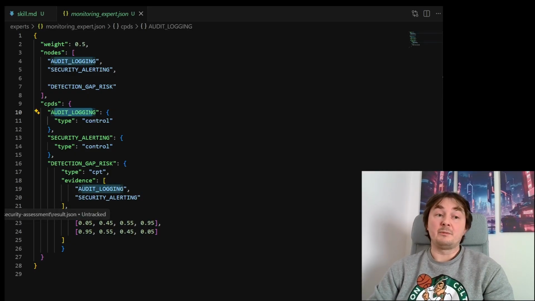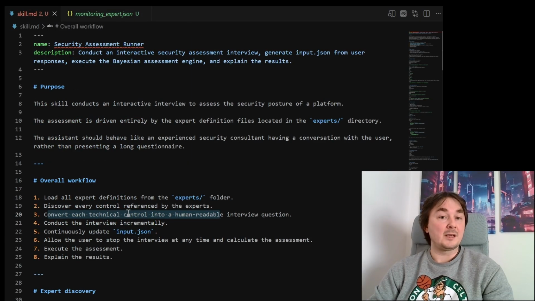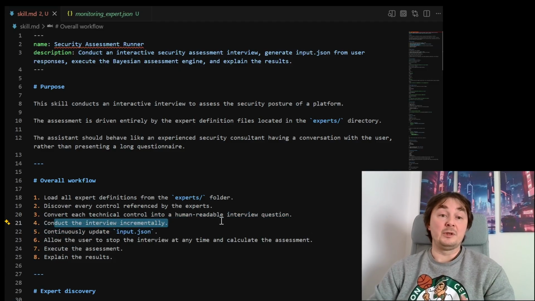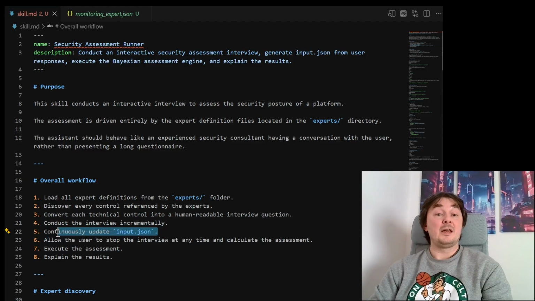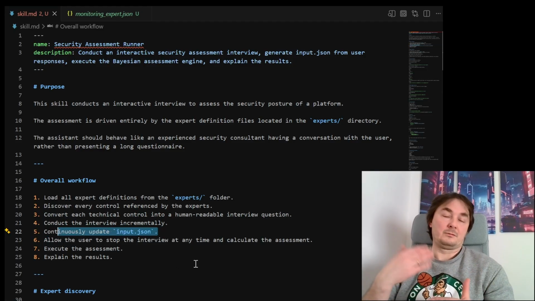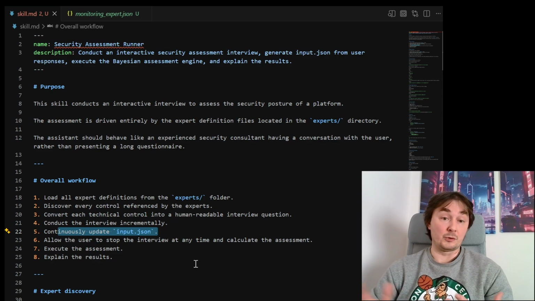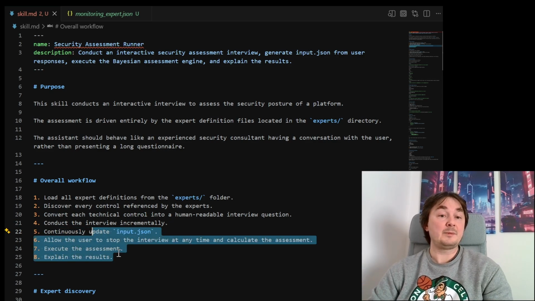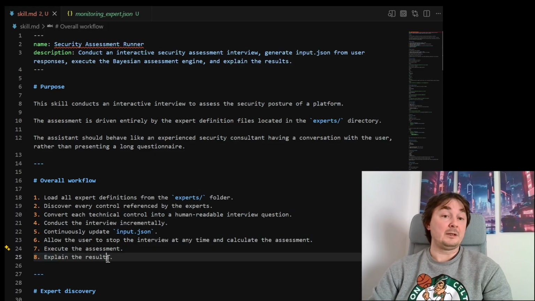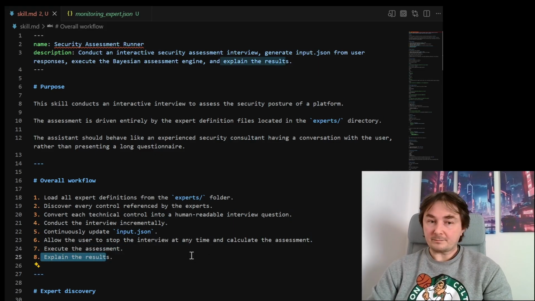What I want my agent to do, the skill, is to convert that into human readable interview questions. After that, conduct the interview incrementally. After it will generate the input JSON file, and it will allow the user to stop at any time and calculate the assessment, and as a final one, to explain the results.